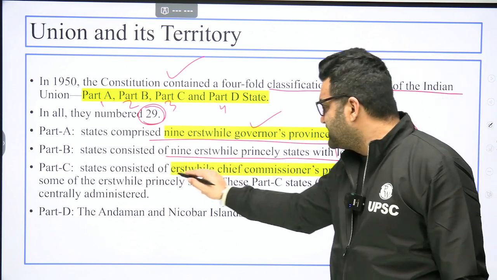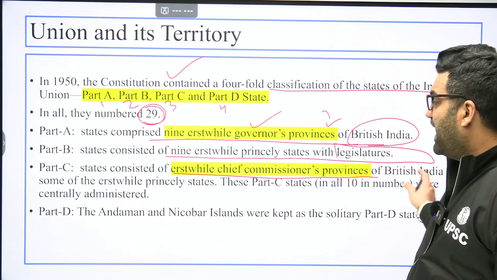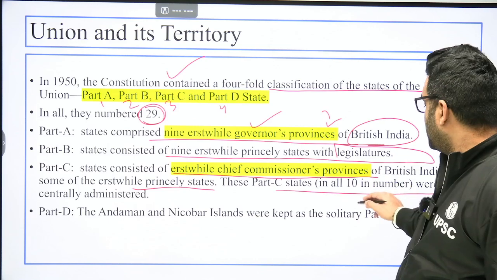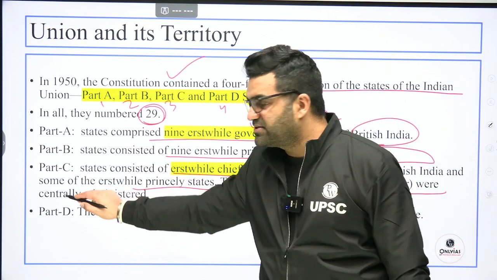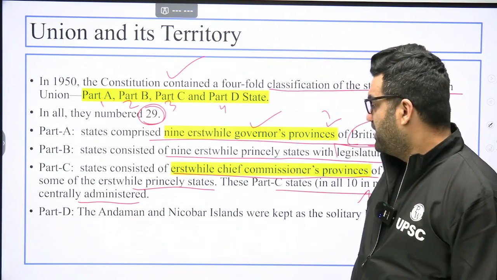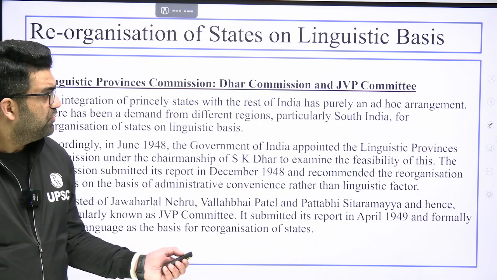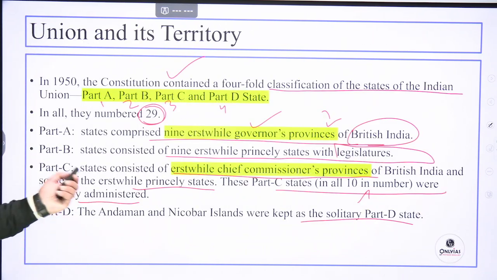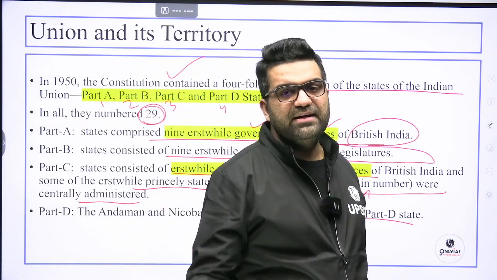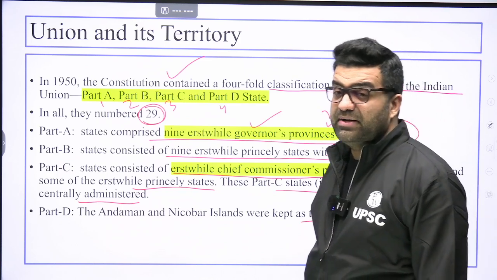Part C consisted of erstwhile chief commissioners' provinces of British India, and some of the erstwhile princely states. These Part C states, all in all 10 in number, were centrally administered, and Part D included only Andaman and Nicobar. Okay, so they were kept as a solitary Part D state. Now, with the successive commissions being appointed, what happened? Part A and Part B states were merged together at a later stage by the 7th Constitutional Amendment Act.